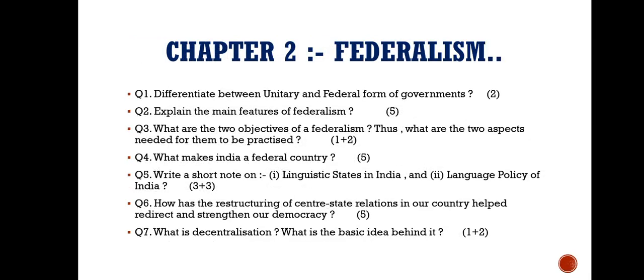Moving on further to chapter number 2, that is federalism. Differentiate between unitary and federal form of governments, 2 marks. Explain the main features of federalism, 5 marks. What are the two objectives of federalism? Thus, what are the two aspects needed for them to be practiced? 1 plus 2, that is 3 marks.